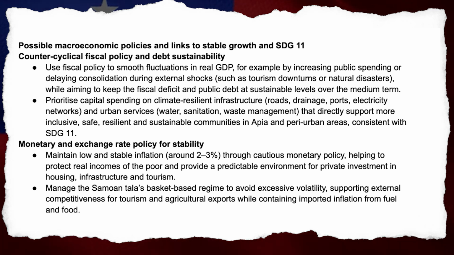Monetary and exchange rate policy for stability. Maintain low and stable inflation, around 2 to 3%, through cautious monetary policy, helping to protect real incomes of the poor and provide a predictable environment for private investment in housing, infrastructure, and tourism. Manage the Samoan tala's basket-based regime to avoid excessive volatility, supporting external competitiveness for tourism and agricultural exports while containing imported inflation from fuel and food.